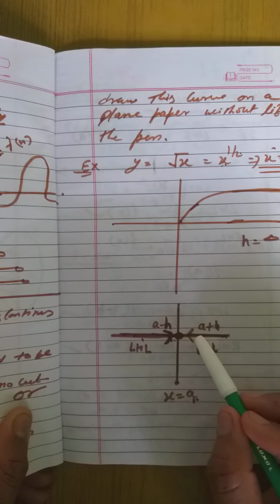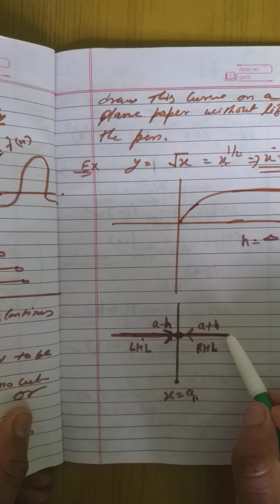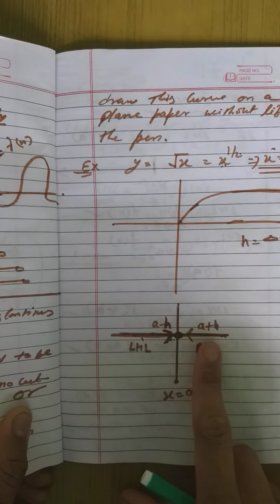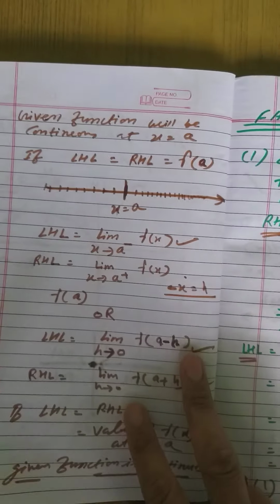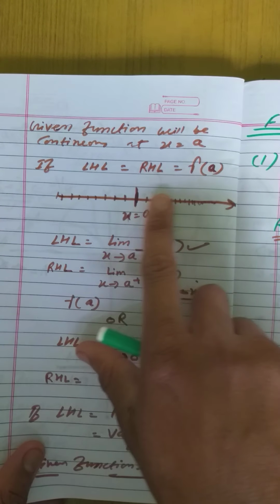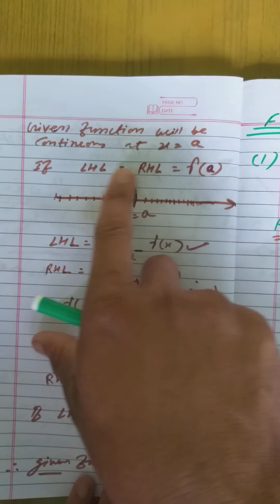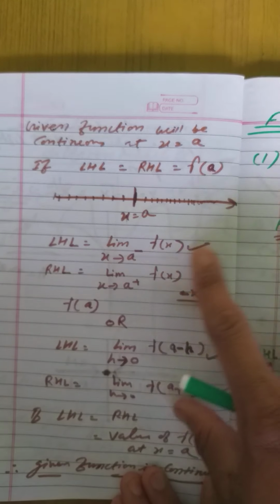So to find the value of the function at every point from the right side, we use the right hand limit. So we can say a given function will be continuous only if its left hand limit equals right hand limit equals the value of the function. Means everywhere the value of the function must be the same, right?